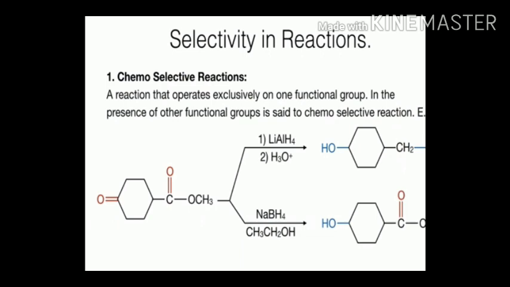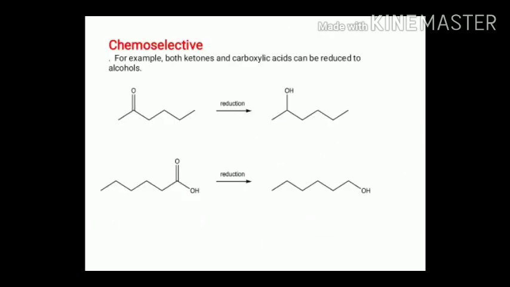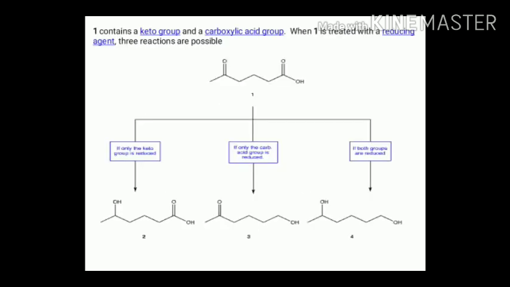Here is another example in this slide. I have taken two examples. The first compound has a CO group, and on reduction it gives an alcohol. The second compound has a COOH group, and on reduction it also gives an alcohol. In the next slide I am taking an example in which both groups are present in the same molecule, that is, a carbonyl group plus a carboxylic group, both present in the same molecule.